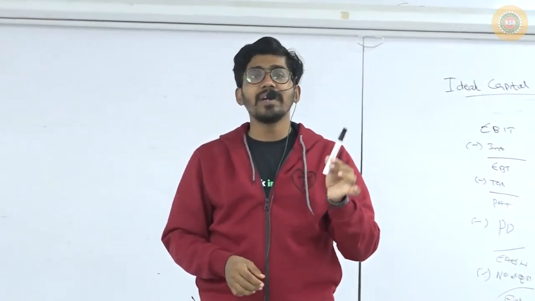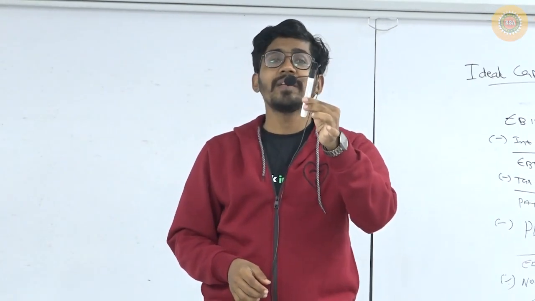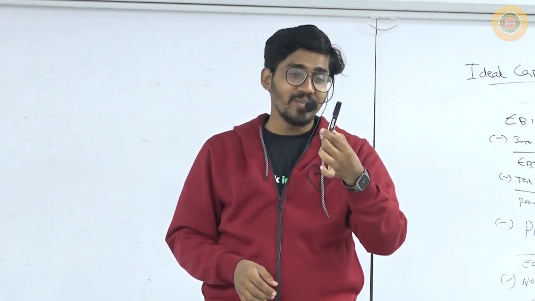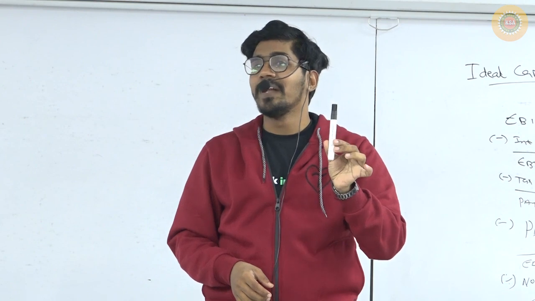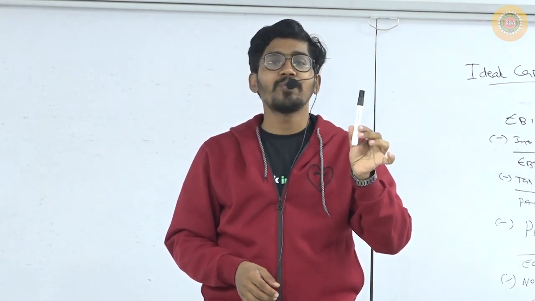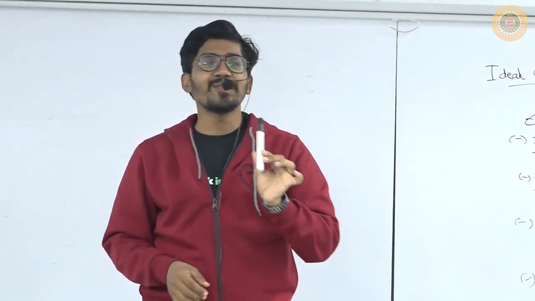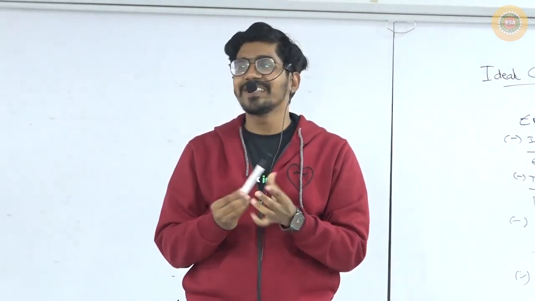For example, there is a possibility that the value of the marker is 5,000 rupees, but it is selling in the market at 50 rupees. Now, why is the value of the marker 5,000 rupees? Because I am using it. So the value of the marker is 5,000 rupees. Are you guys understanding?